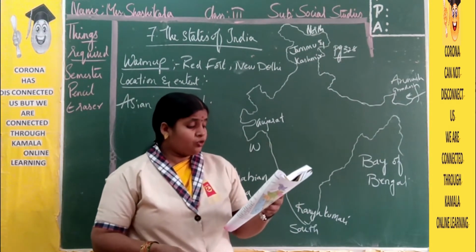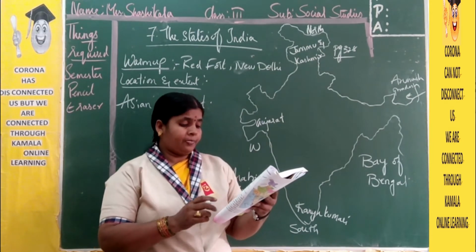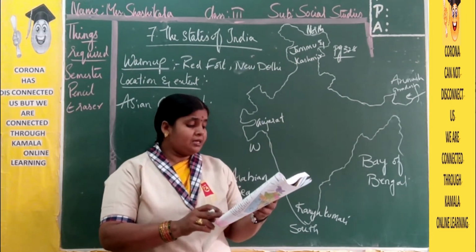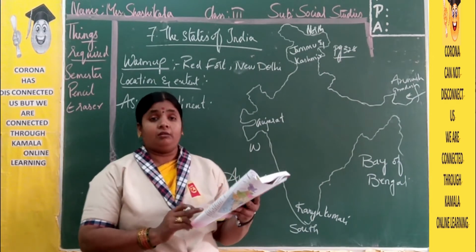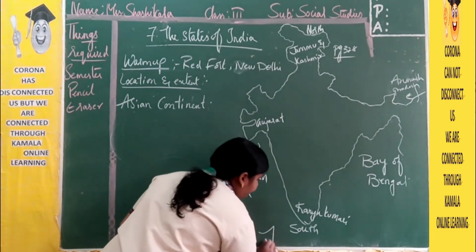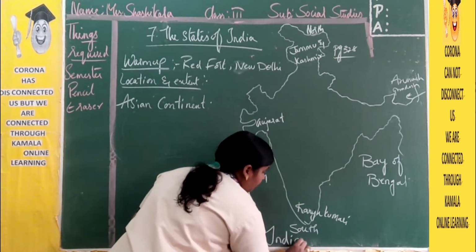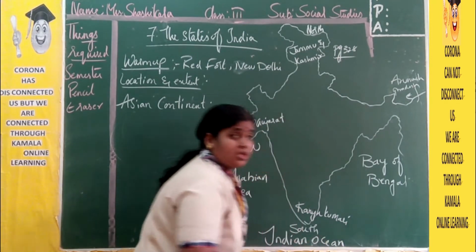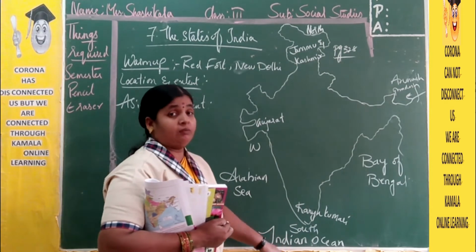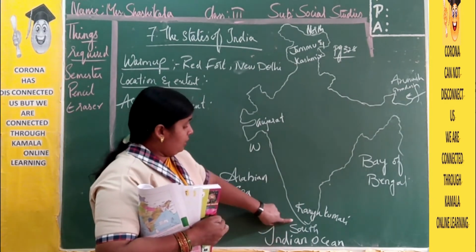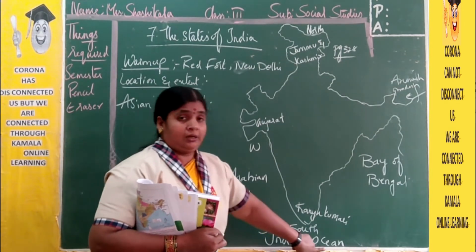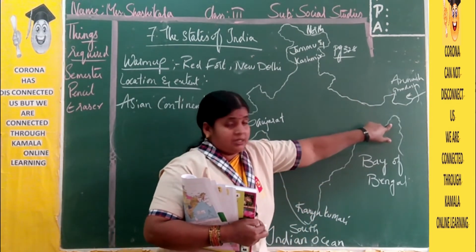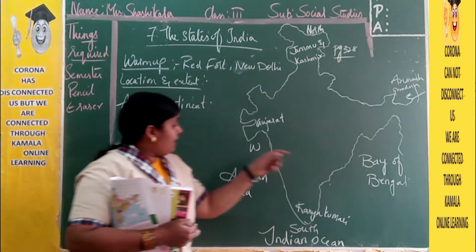and there is a range of great mountains. The Arabian Sea in the west and the Indian Ocean in the south. This ocean is represented as the king of oceans. Why? Because for this ocean we gave our country's name. So in the south here we have the Indian Ocean, in the east direction the Bay of Bengal, and in the